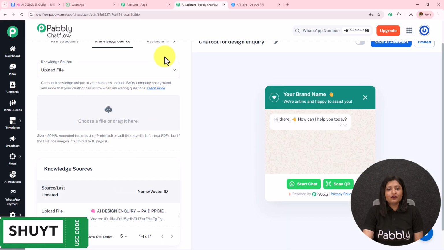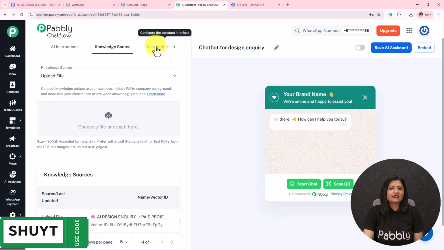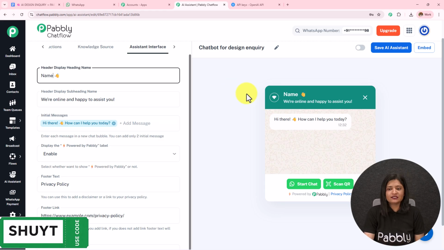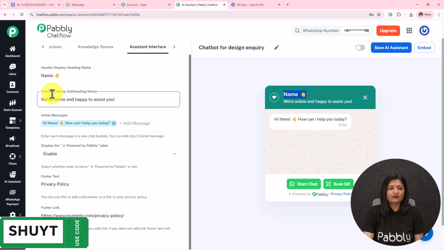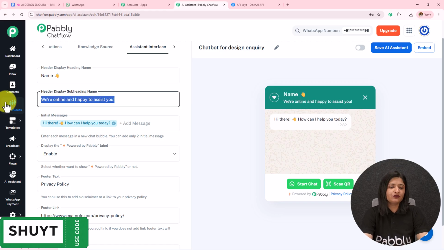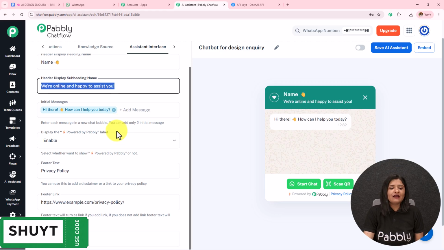and upload it just in the manner I have done. Moving on to the next part, here we have this assistant interface. We have this header name, so I'm going to enter the header name. You can see that it has changed over here. Whatever name you give, it will start appearing over here. This is the preview. You can see this is how it is going to appear in front of the customers. If you want to keep the subheading, you can do that. If you want to remove it, you can do that. Then we have this initial messages.